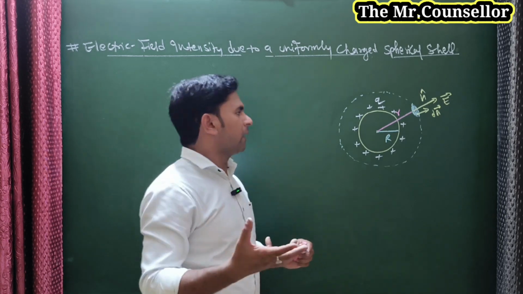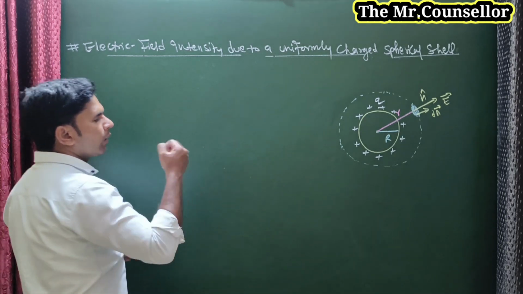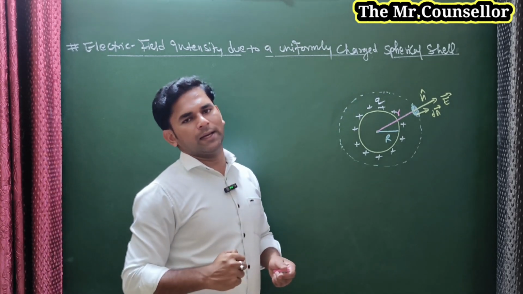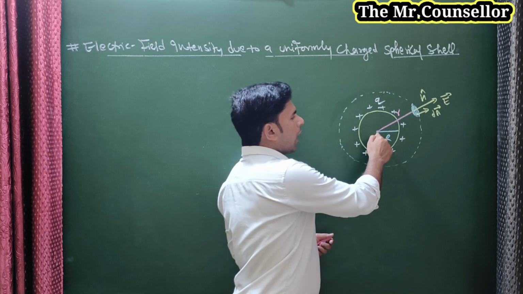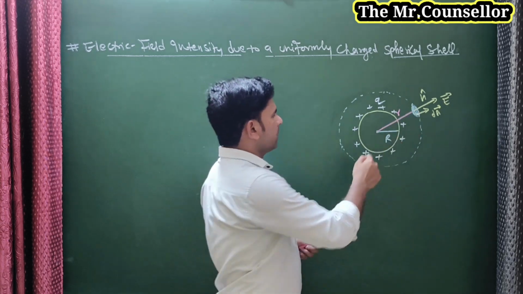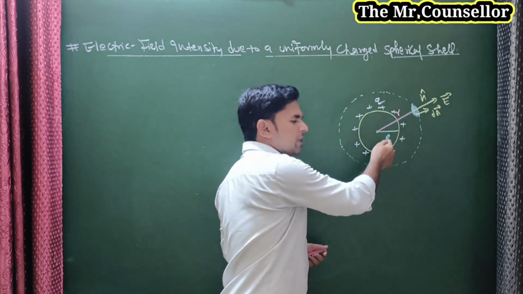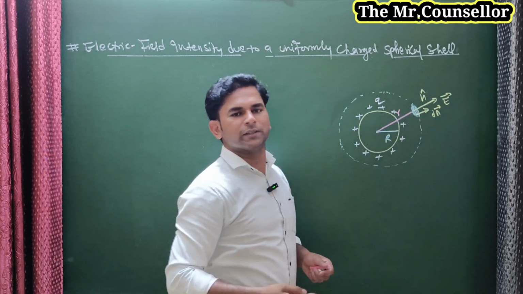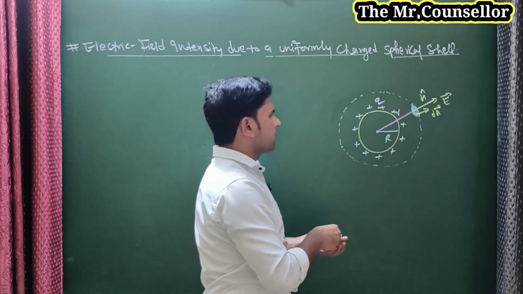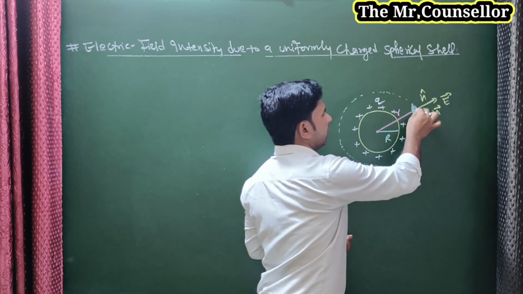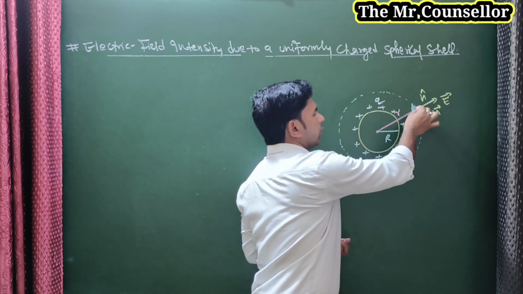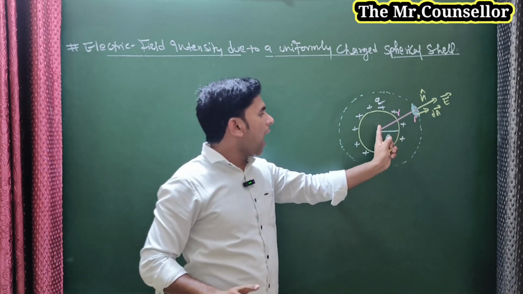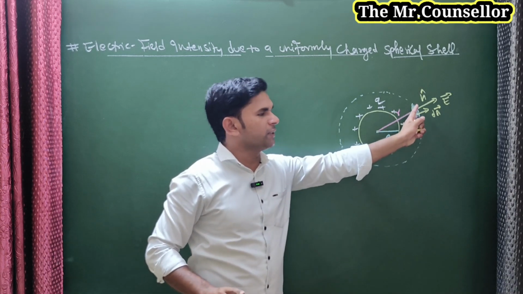But what we can see here is that we have three conditions for finding the electric field. First, outside the surface. This is the surface of a spherical shell, and you need to find the electric field outside the surface. It means you consider one point P here, for example, and now you find the electric field at this point, outside the surface.